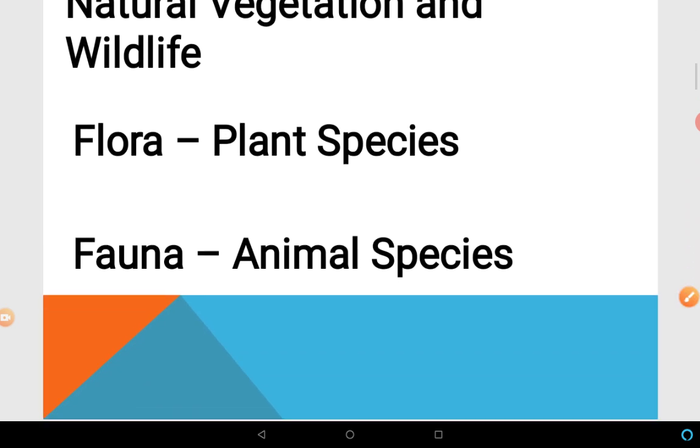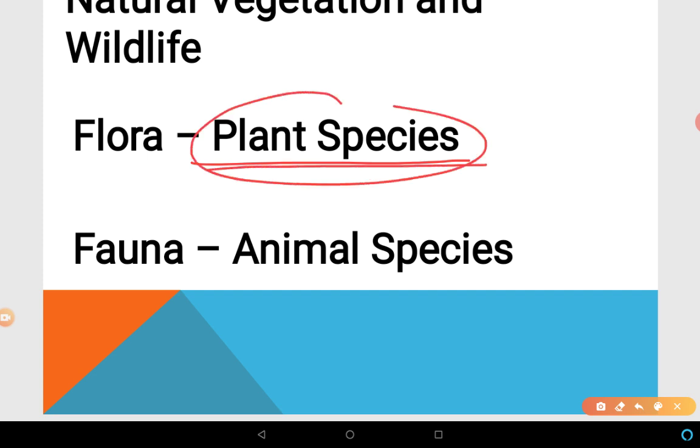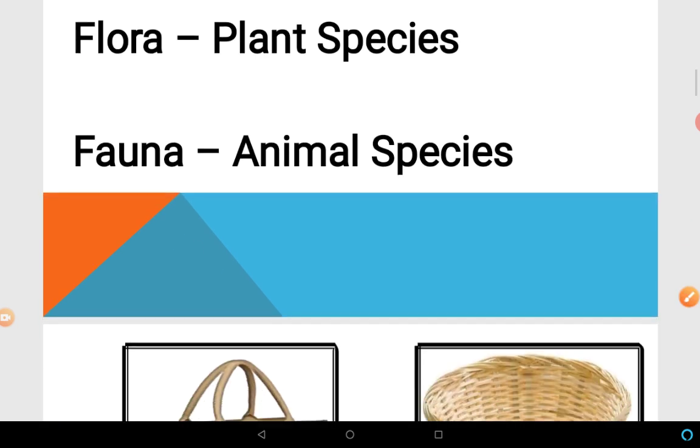Natural vegetation and wildlife are also known as flora and fauna. What is flora? All the plant species, all the plants and trees, are known as flora. Fauna is all the animals, insects etc. So animal species are known as fauna, and plant species are known as flora.